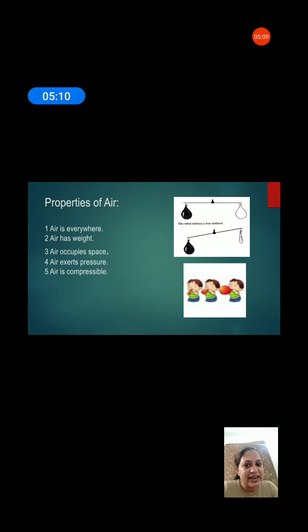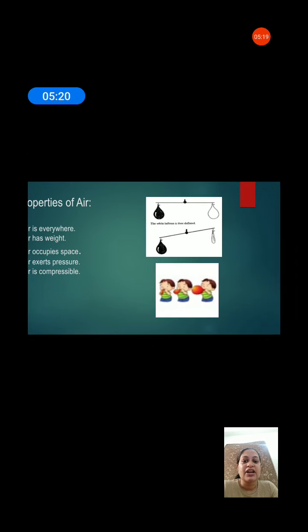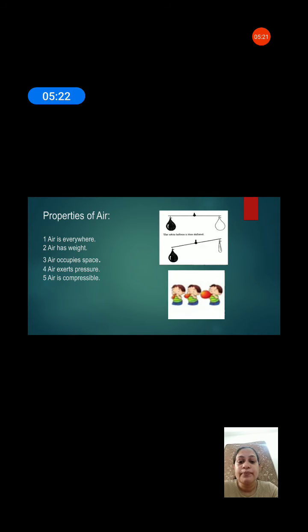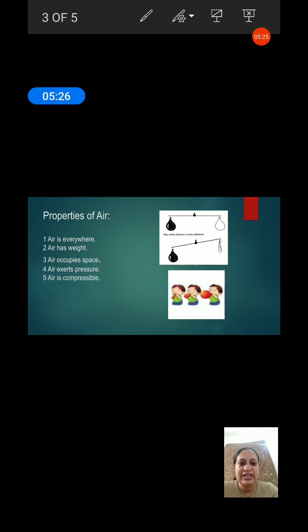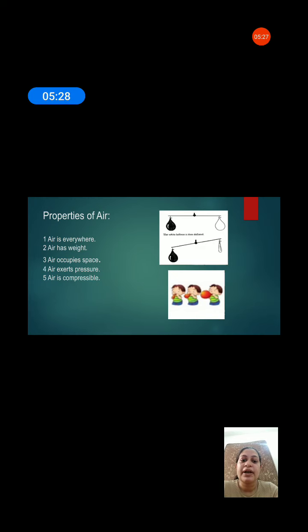Okay, so it is clear to you, the properties of air. Air is everywhere. Air has weight. Air occupies space. Air exerts pressure, and air is compressible. दबाई जा सकती है. Now come to the next topic. The last and the most important topic is the importance of air. What is the importance of air? So let us see the importance of air.